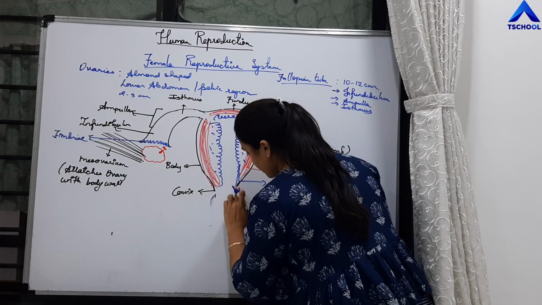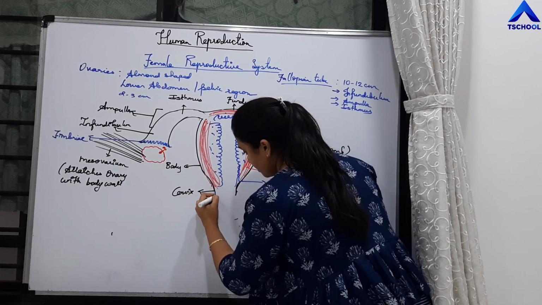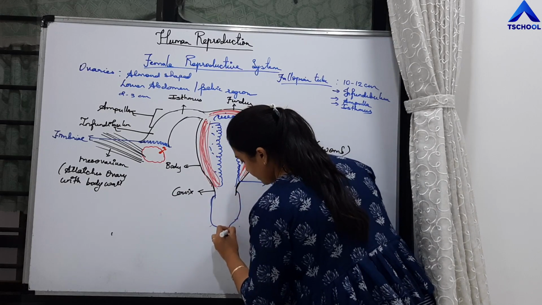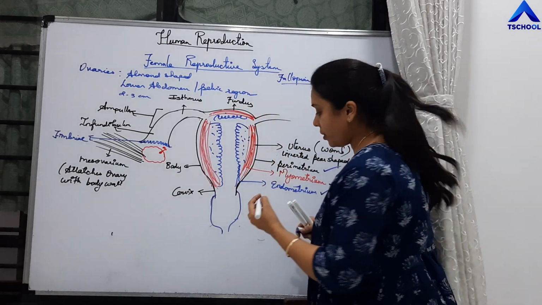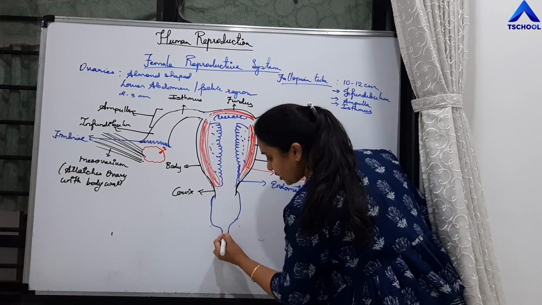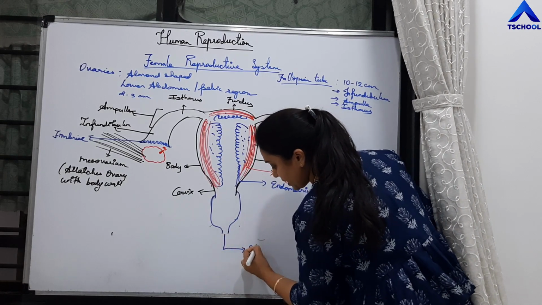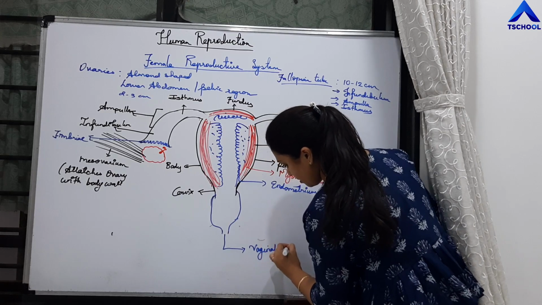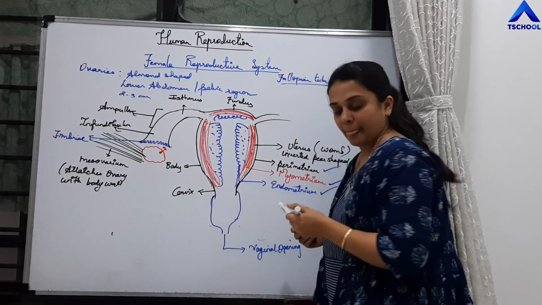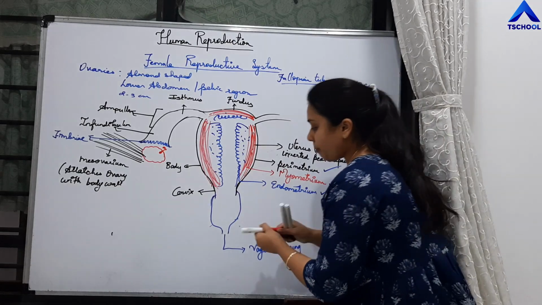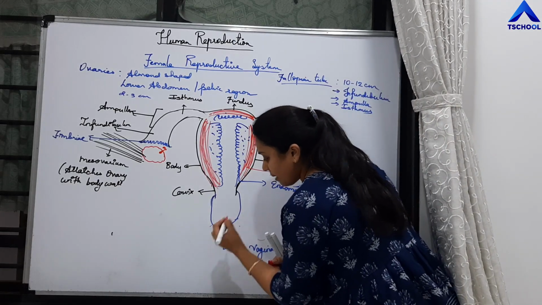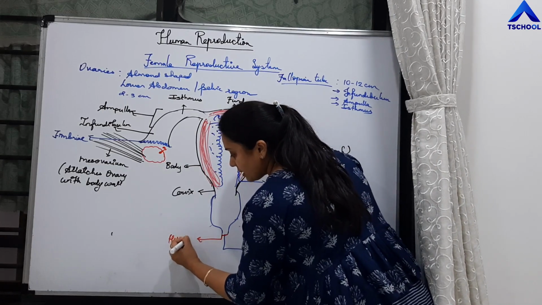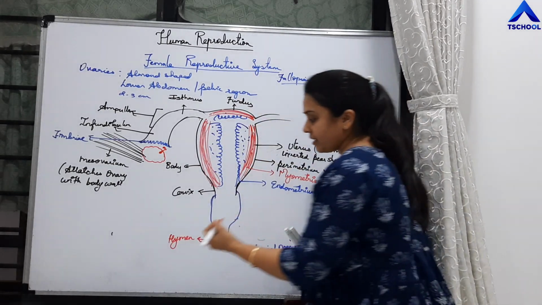So this is the vagina. This vagina opens to the outside by an opening. This opening is called the vaginal opening, right? And this vaginal opening is covered by a thin membrane. That membrane is called hymen, right?